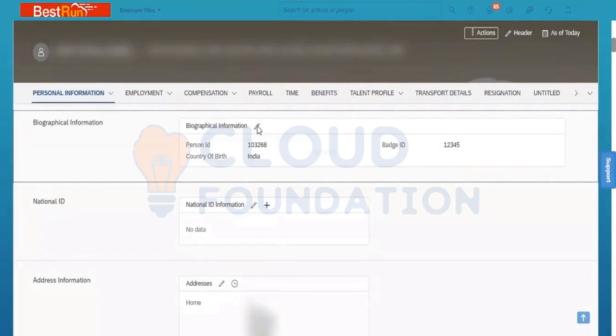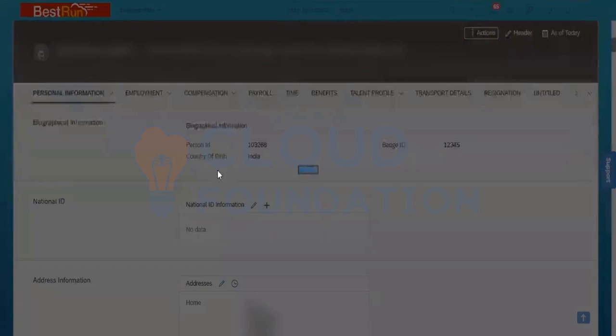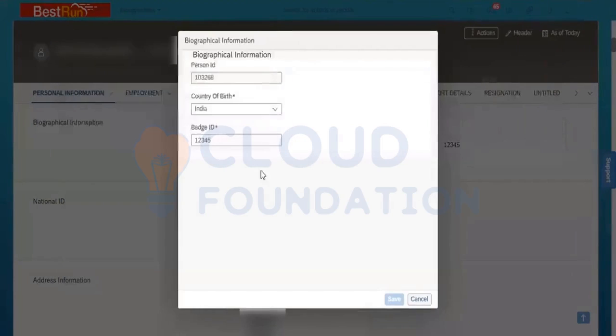What is a non-effective portlet? Suppose I go here and make some changes, what will happen? Is it able to maintain the history? No, because there is no option of maintaining the history. It will just overwrite it, right?